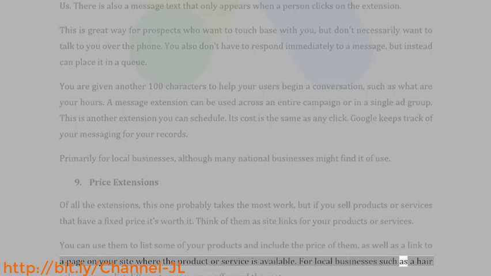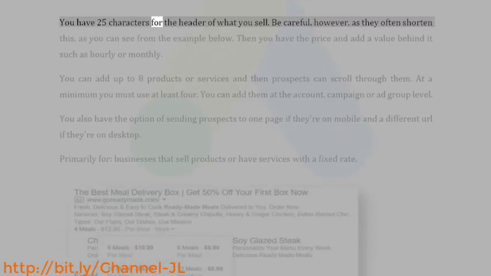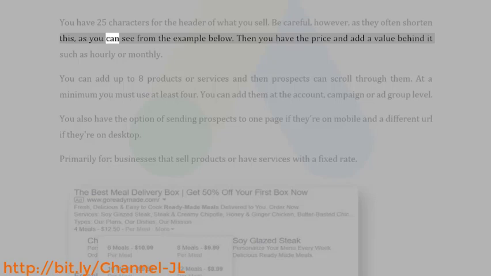For local businesses such as a hair salon, you can list different services you offer and the cost. You have 25 characters for the header of what you sell. Be careful, however, as they often shorten this, as you can see from the example below. Then you have the price and add a value behind it such as hourly or monthly.